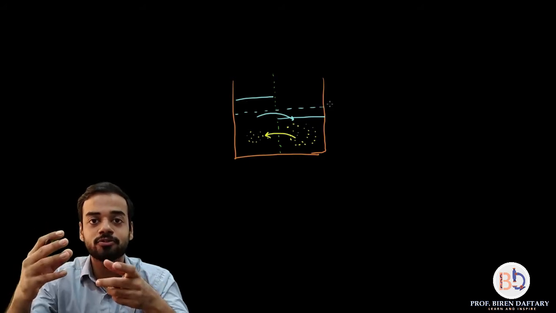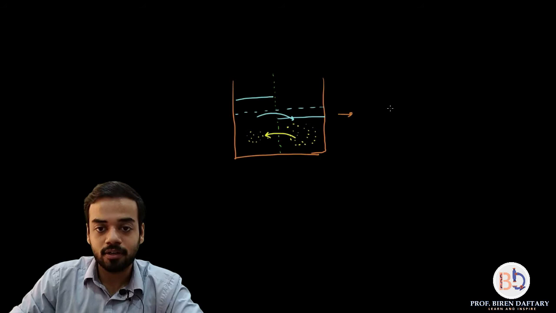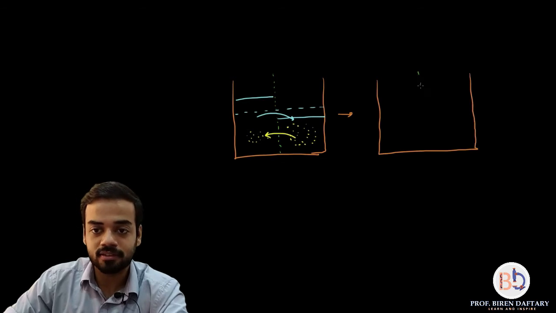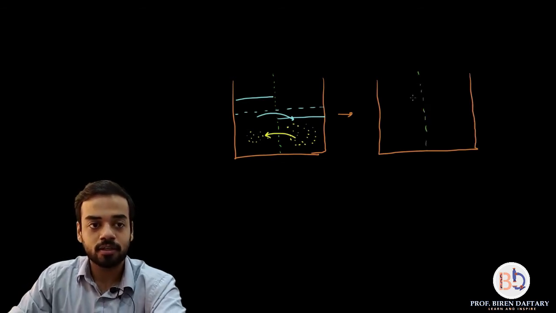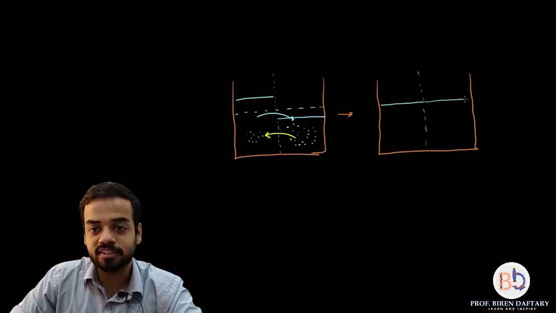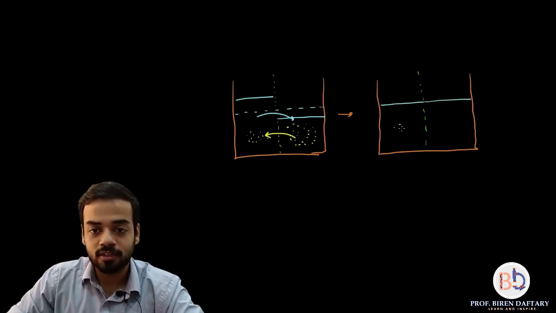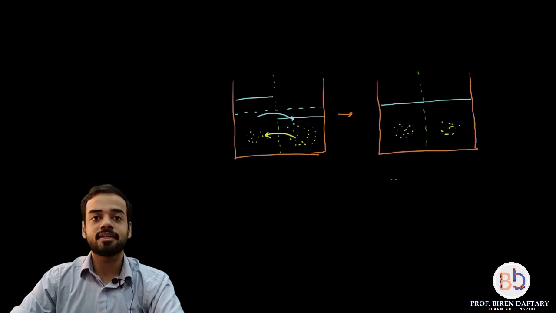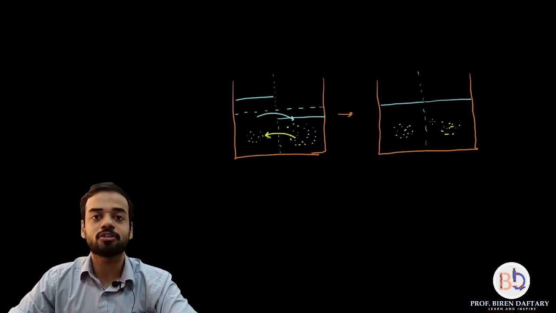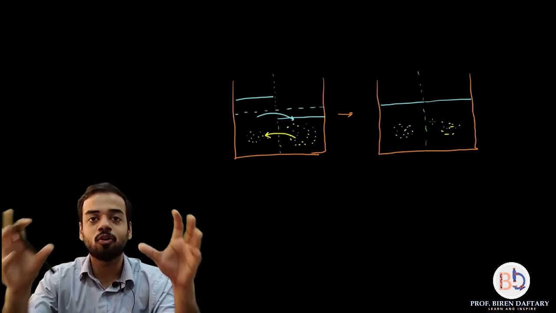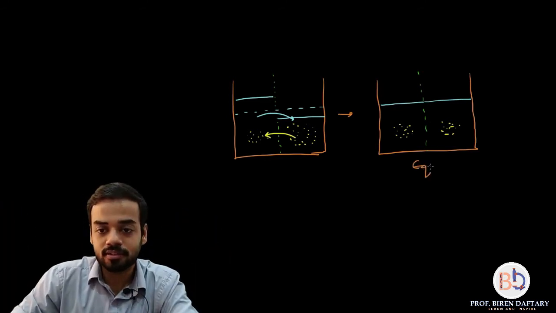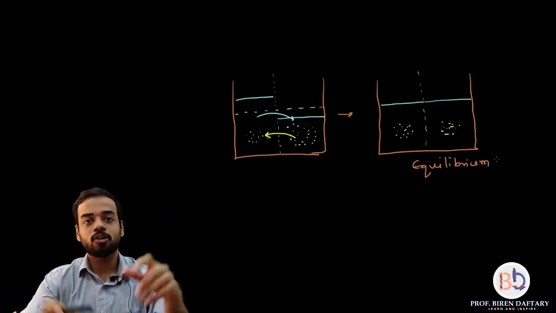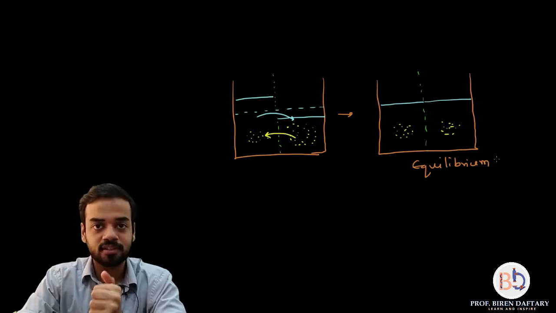Finally, when both the sides are stable, the semi-permeable membrane is going to be there, the water level is going to be the same in both, and the salt levels are also going to be the same in both. This state is called the equilibrium state or the rest state. Now both the concentration of water and salt is the same, so this is at equilibrium. Are you getting me? That is when the movement will stop. So I hope now both the terms are clear. Osmosis is clear, diffusion is clear.